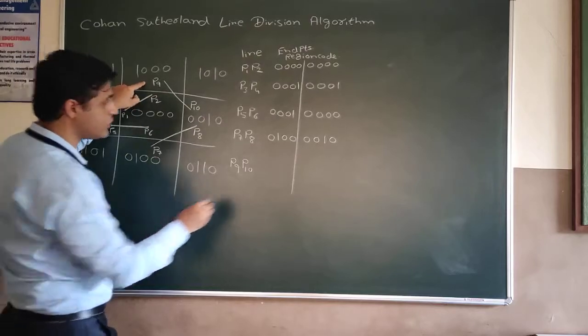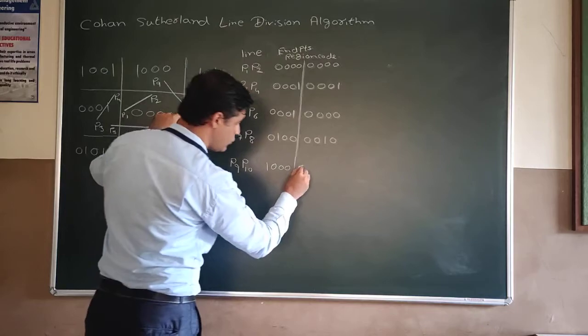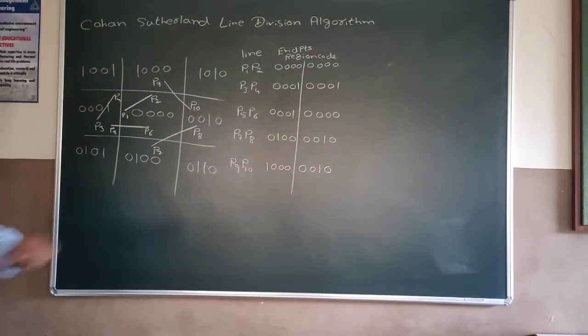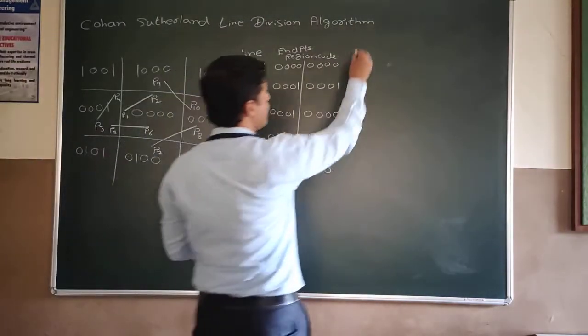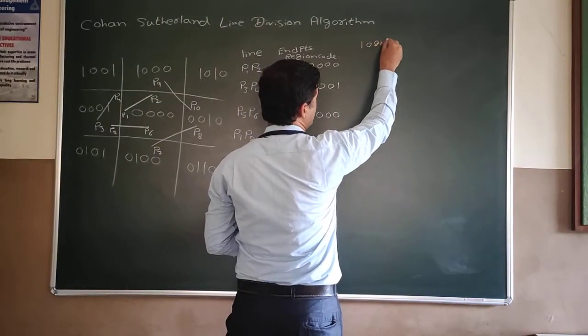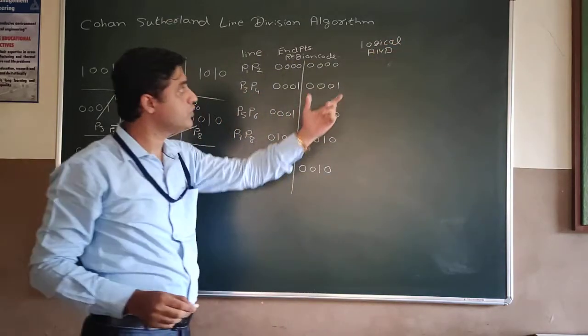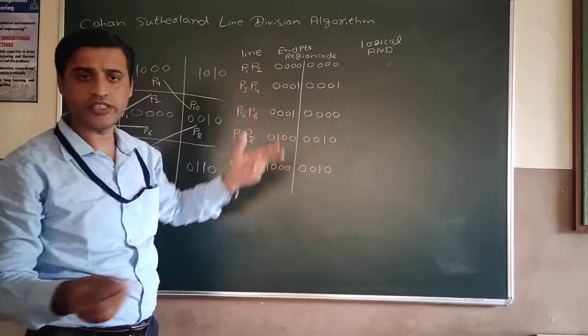So P9 lies in this region, that is 1000, and P10 lies in 0010. So what we have written here is the region code for all the endpoints. Now what we have to do is the logical AND operation for these region codes. It is nothing but the AND operation.